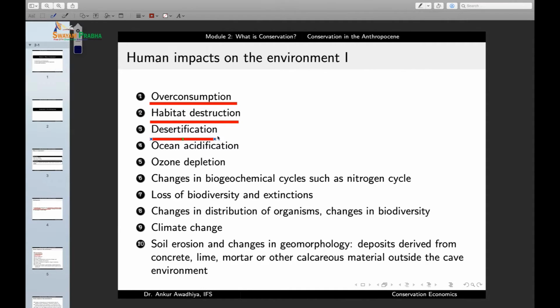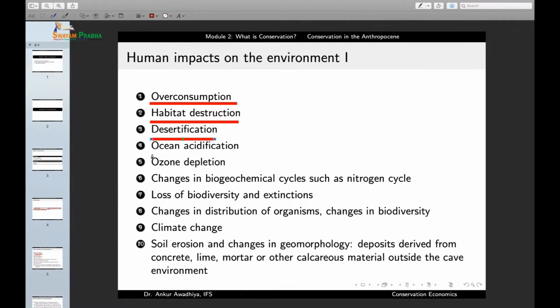Another one is desertification. Now, in desertification, we are overconsuming the water resources at such a rate that we are turning lands into deserts. A major factor in desertification is also overgrazing. So, through overgrazing, the cover of vegetation from the land is removed, and once this cover is removed, the sun rays are able to heat up the land very quickly and dry up the land. So, excess removal of water as well as overgrazing are leading to desertification.